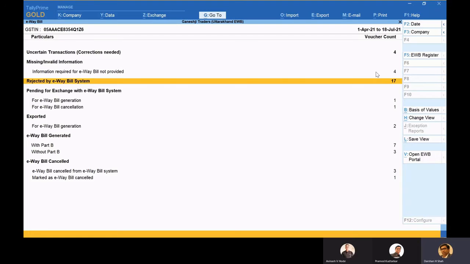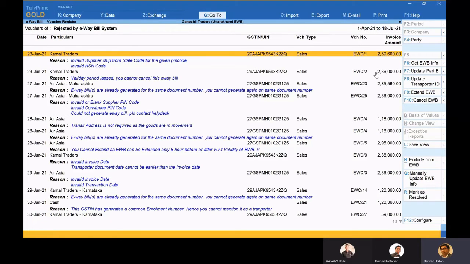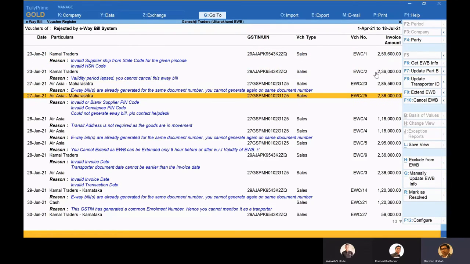Transactions which were rejected can come to your place over here. See the things which are in blue. This blue color is just to say that this information is not provided by Tally. It has been provided by the portal, and this is where the GSP has played a vital role. Tally India Private Limited, which is your GSP, has taken the message from the portal and posted it inside your Tally. And that's why it is coming in blue. So these are the different reasons it gives you.